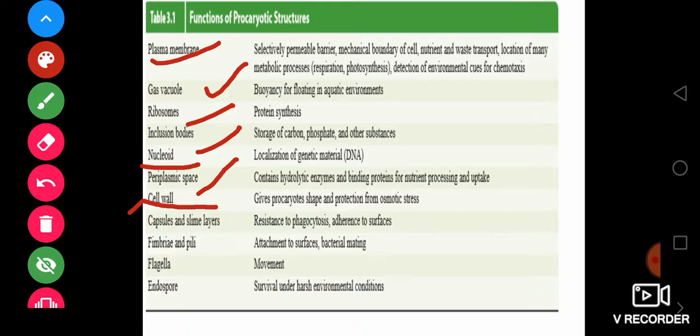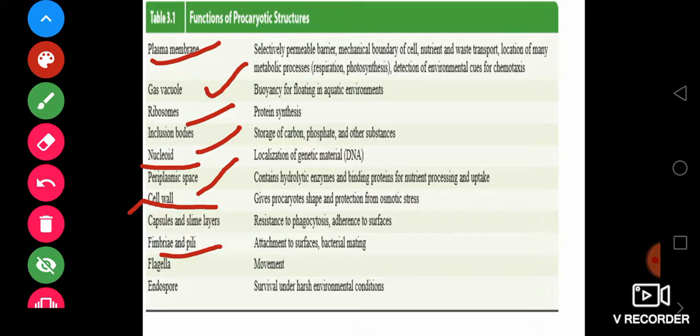And another thing you are finding here is the capsule and slime layers. The capsule basically helps to maintain resistance to phagocytes. Phagocytosis means when one cell engulfs another cell. So when one cell engulfs another cell, the capsule and slime layer help in maintaining resistance to phagocytosis. Okay, resistant to phagocytes.